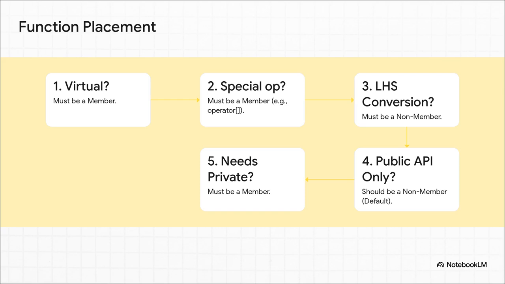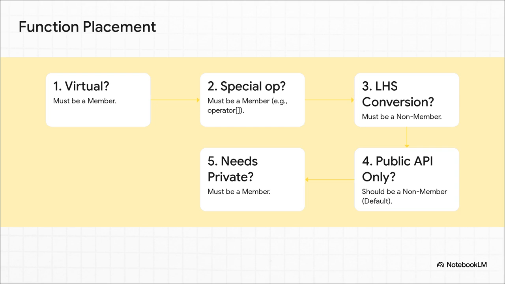Let's start with a classic debate. Should this function be a member of a class or a free non-member function? This little decision tree here is a fantastic guide, but here's the big takeaway. The default should be a non-member function. If a function can do its job just by using the public interface of a class, keep it separate.